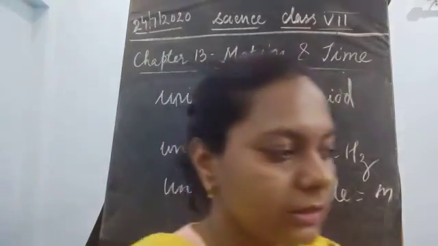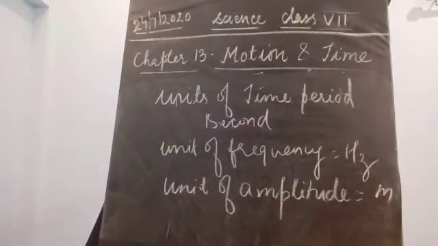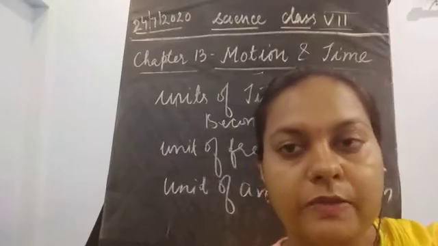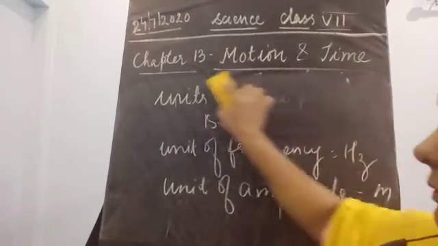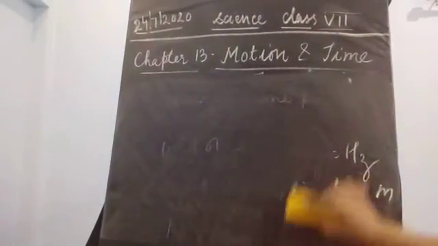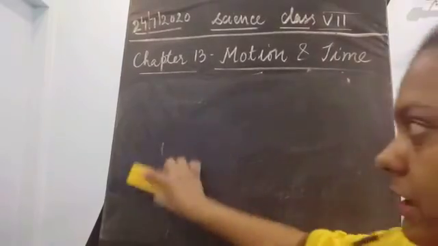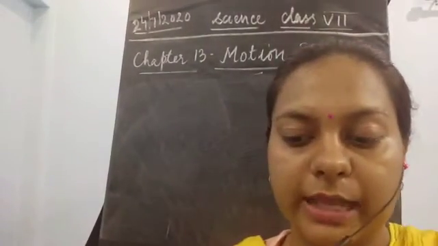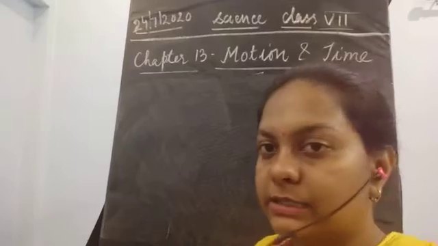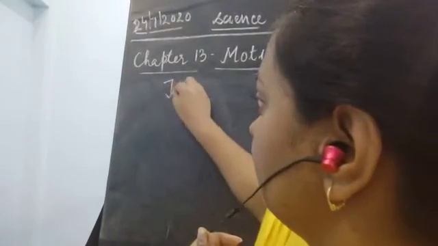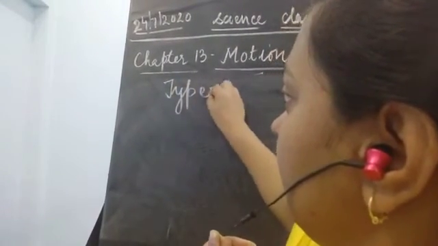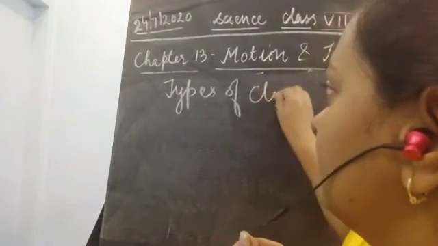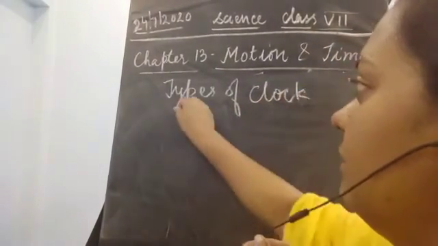Now there are various other clocks which are used for the measurement of time. We'll go through these clocks one by one, which are given in your chapter. These are the types of clocks given in your book.